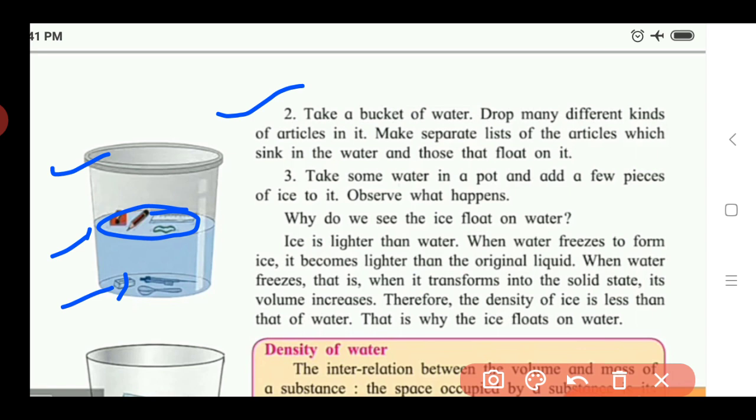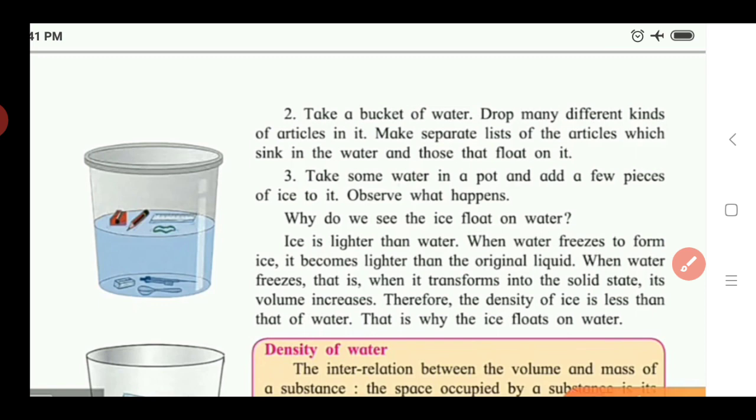Now we do the third activity. Take some water in a pot and add a few pieces of ice to it. Observe what happens when we take water in another pot and add some pieces of ice to this water. In that case the ice will float on that water. Why does this happen? The answer is in the next image.